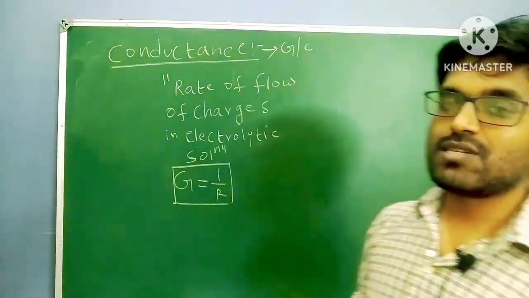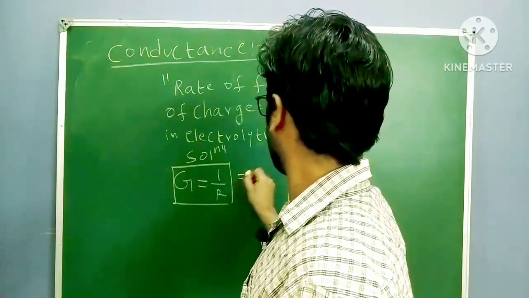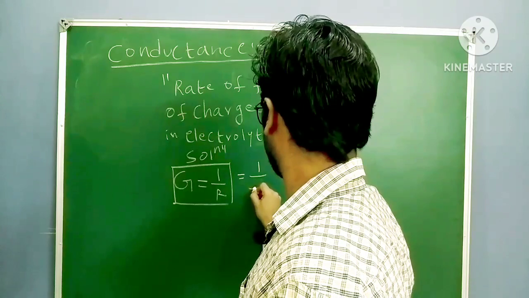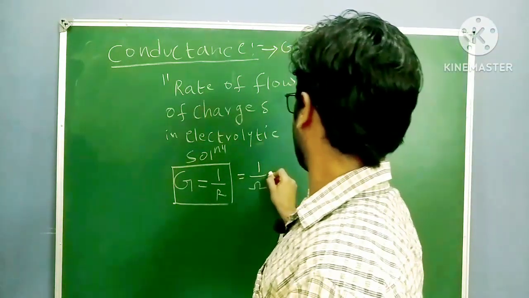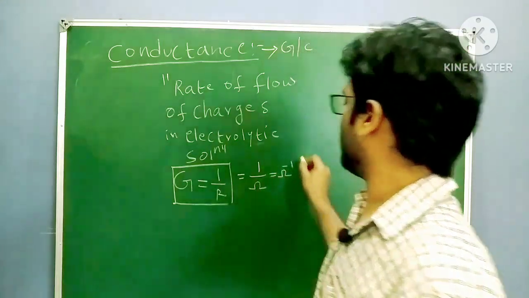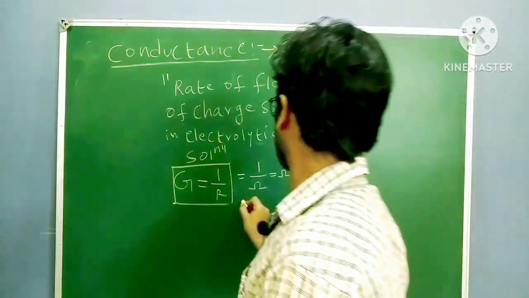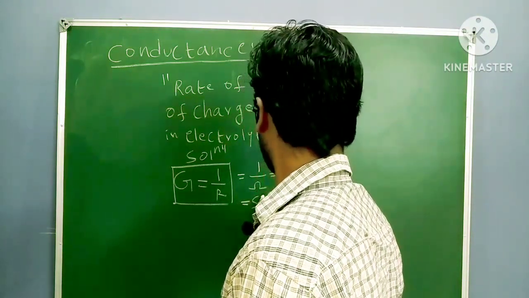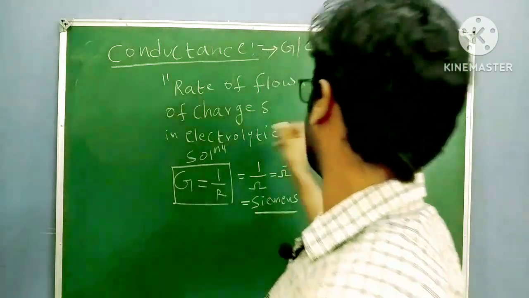Now the units. What are the units? The unit of 1 by R is 1 by ohm, which I can write as ohm inverse. This ohm inverse is also called Siemens. This is important.